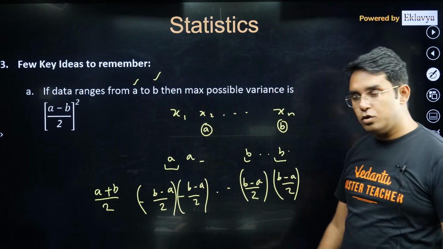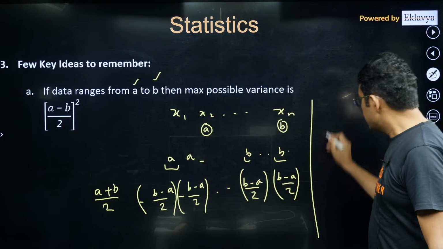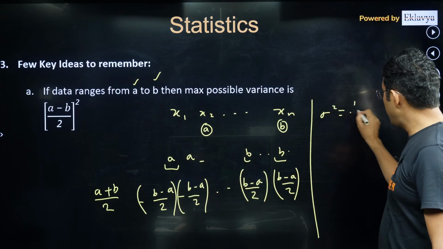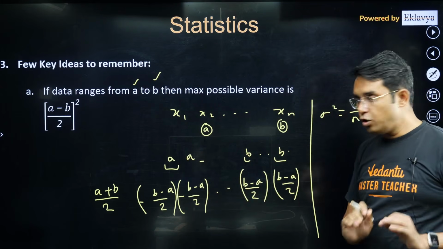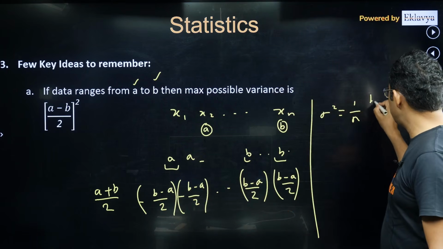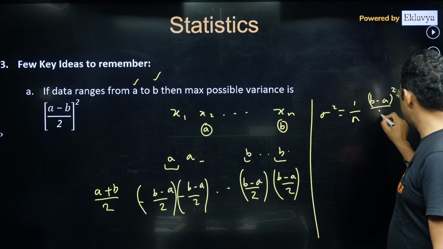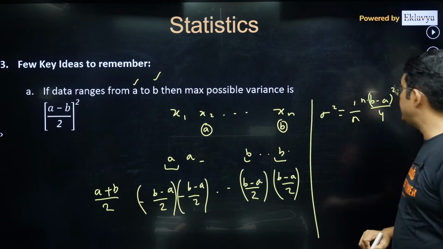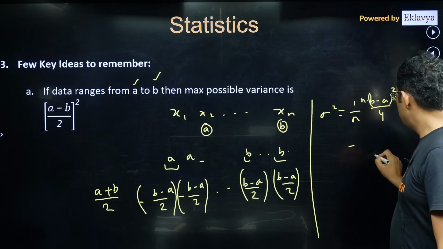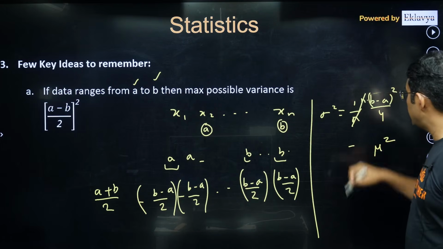So in this case also, variance will remain the same for this data or this data. Here you can see the variance, as I told you, is the average of squares. So if you take the square of all these numbers, every data is the same, (b minus a) whole square upon 4, added n times, and minus the mean square. Mean I am writing as mu. So this n will cancel with this.